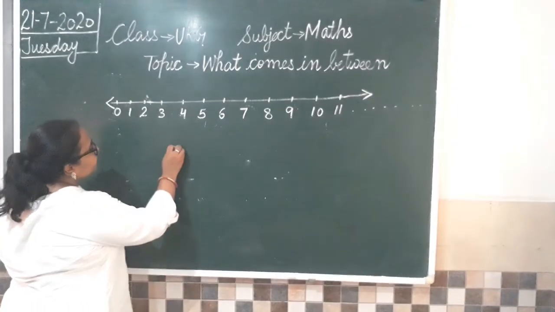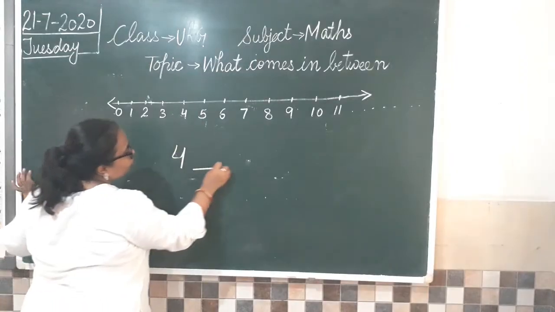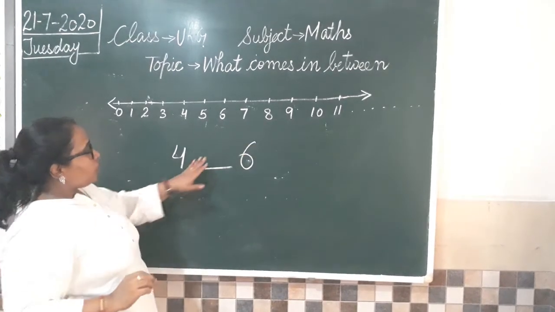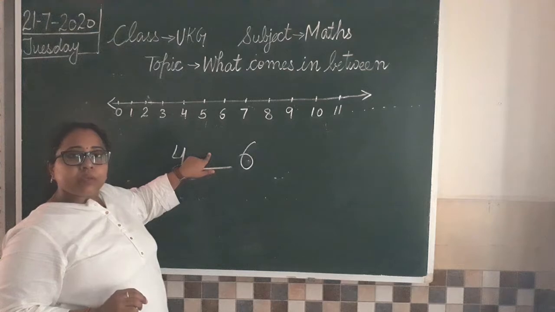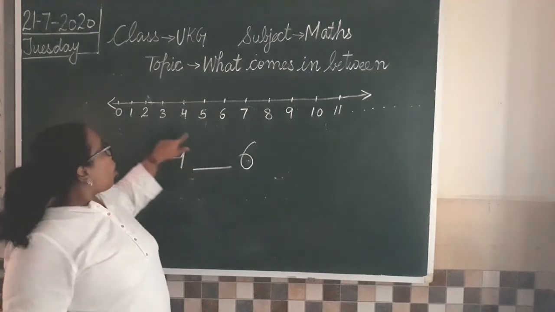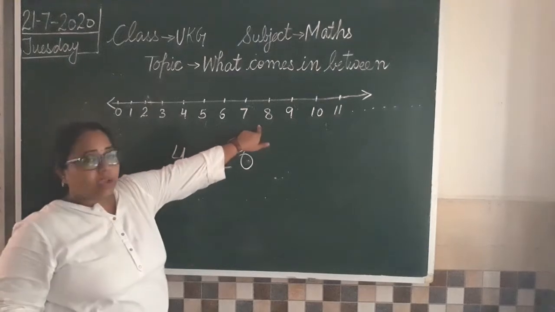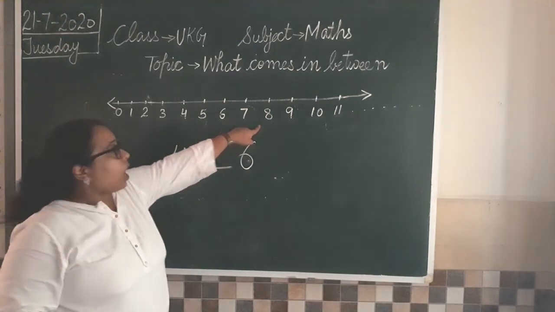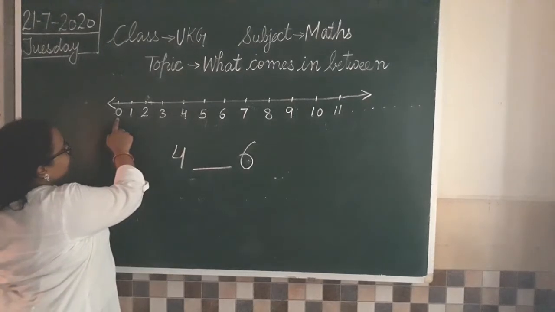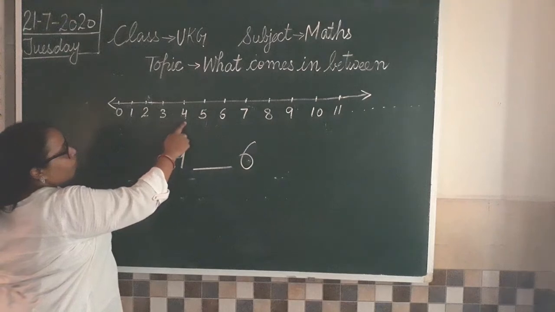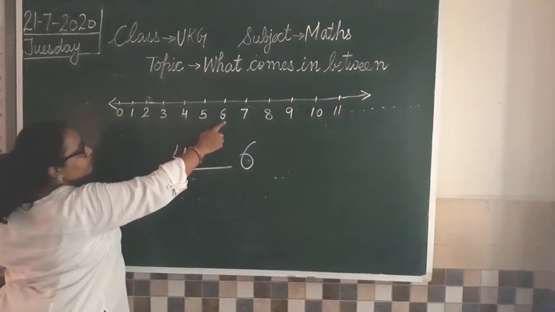Now we are going to do what comes in between with this number line. How? If I write 4, one blank and then I write 6, how are you going to tell me which number will come here? Either we know counting or we can refer to the number line. 0, 1, 2, 3, 4, 5, 6.